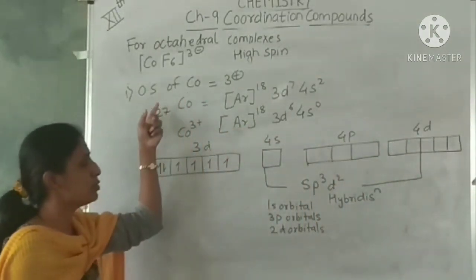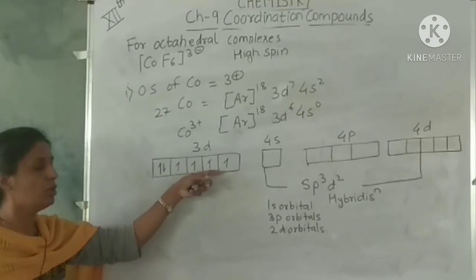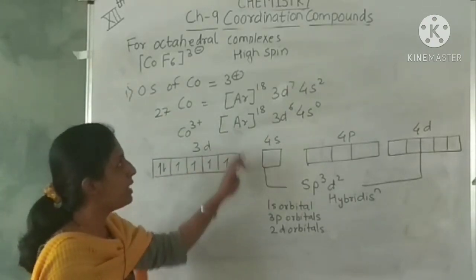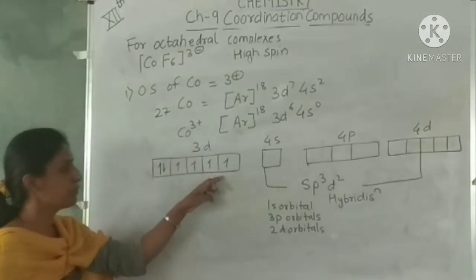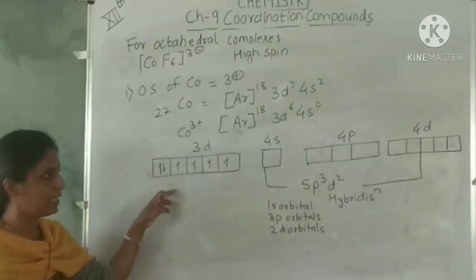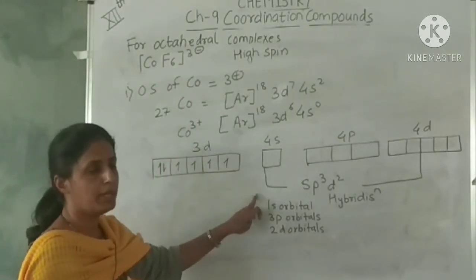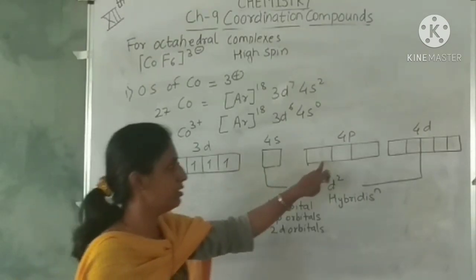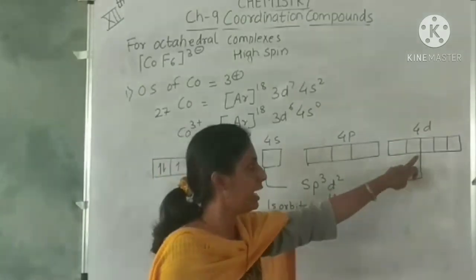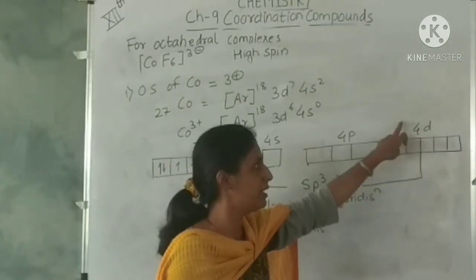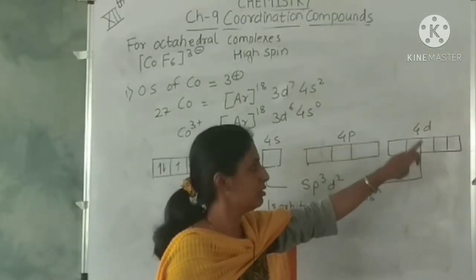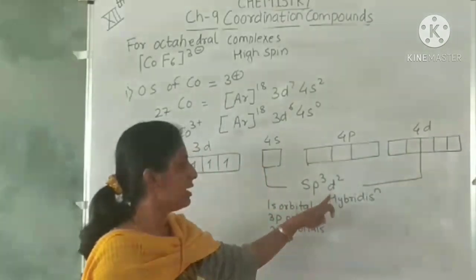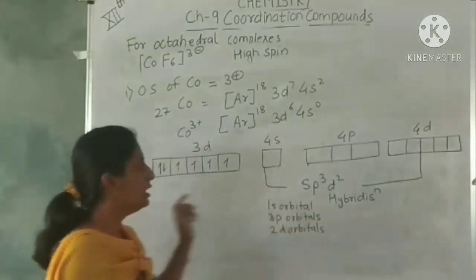In the previous low spin complex we took two orbitals from the 3d. But in this complex, since it is high spin, no pairing of electrons will take place, and the metal will undergo hybridization using this s orbital, these 3 p orbitals and 2 vacant d orbitals from the 4d orbital. So the hybridization will be sp3d2.